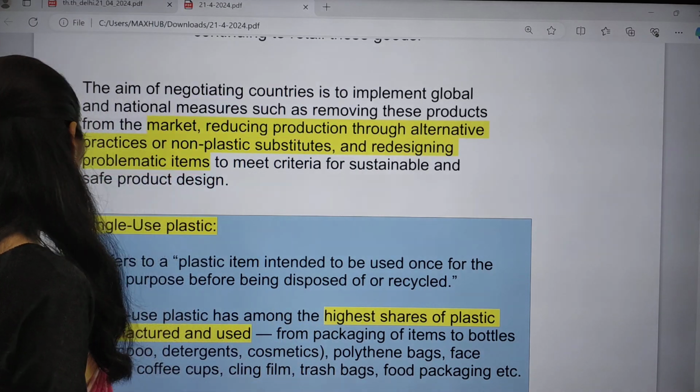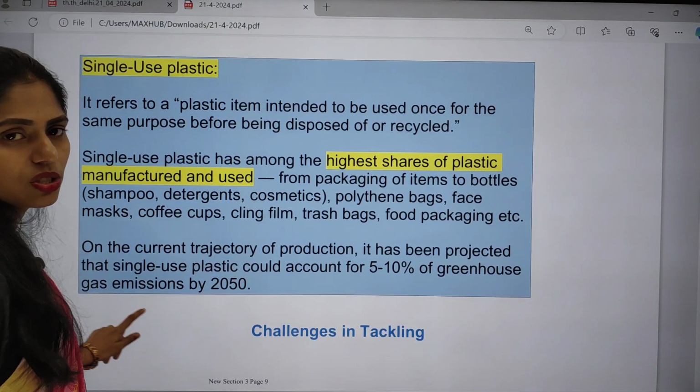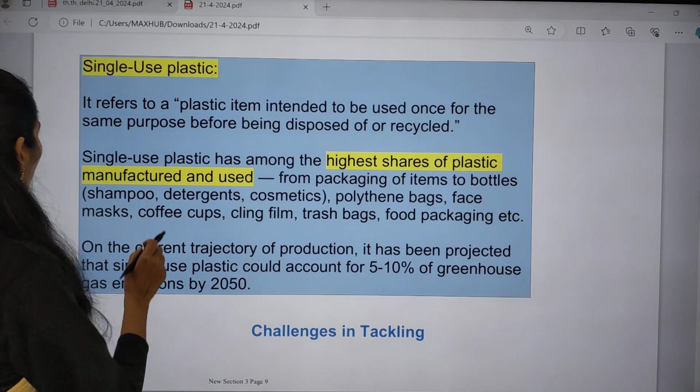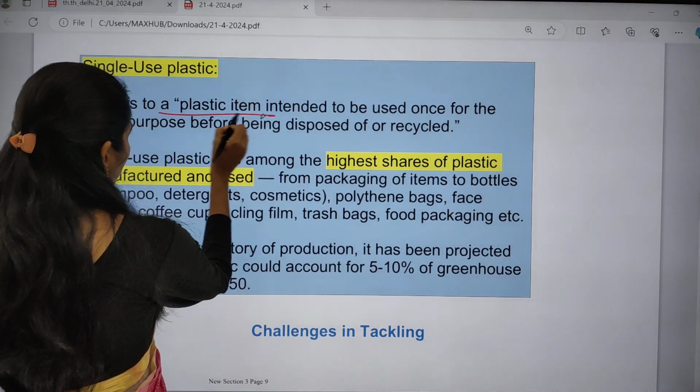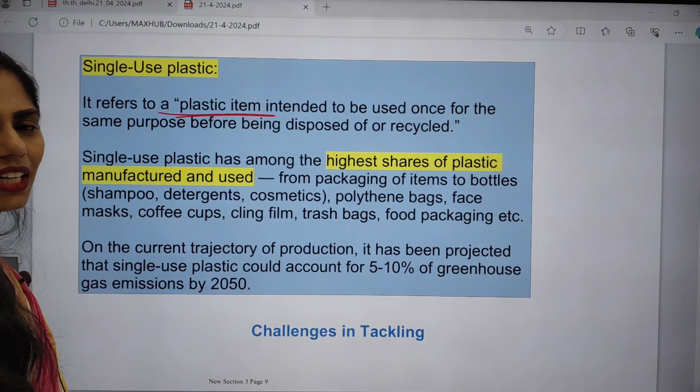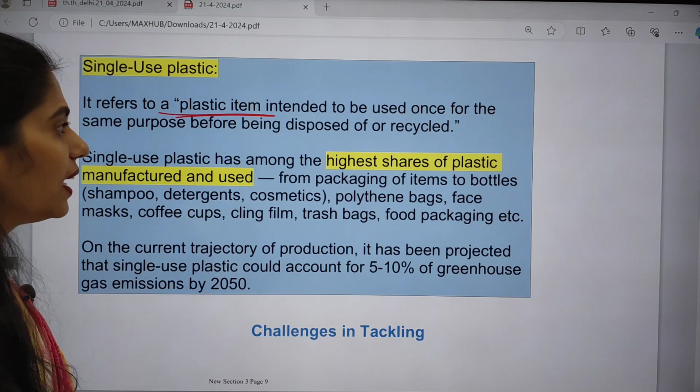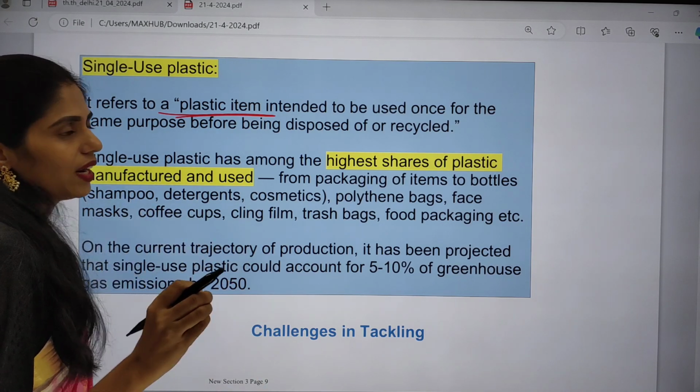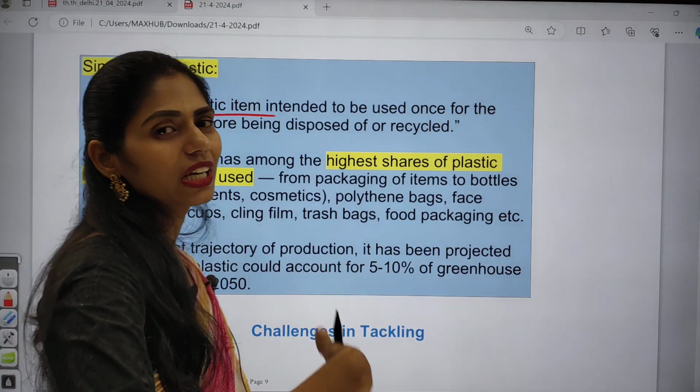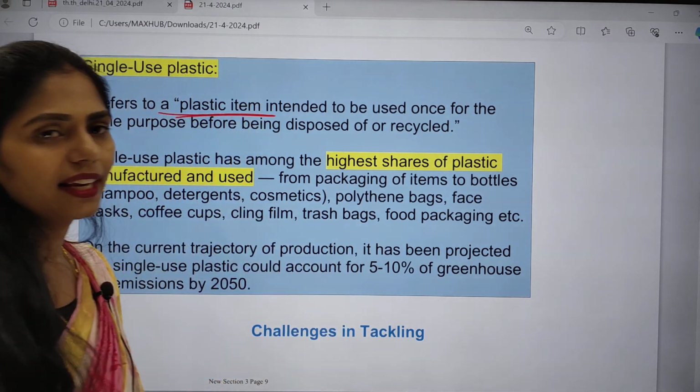And apart from that, single-use plastic refers to a plastic item which is intended to be used only once, and after using it we are going to dispose of it or recycle it.